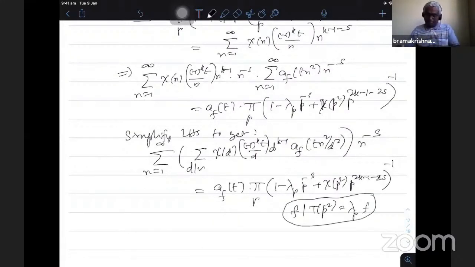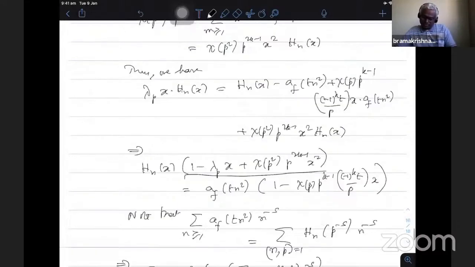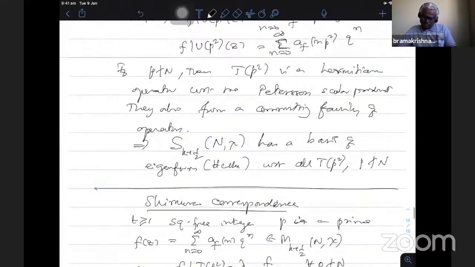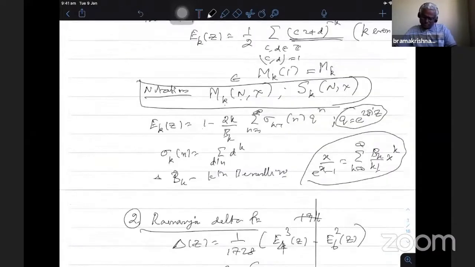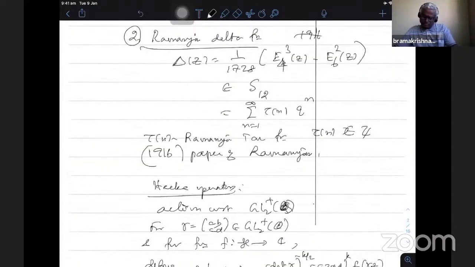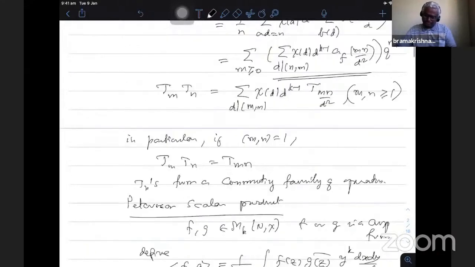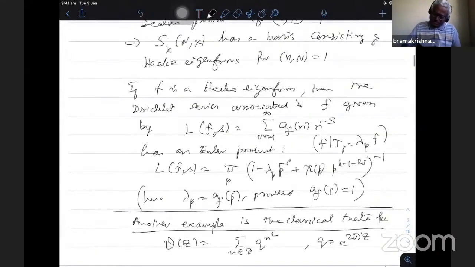Now in the morning session I just gave an indication of what the Euler product will be for a Hecke eigenform of integral weight when I consider the usual Dirichlet series. So let me go back to it, up to the Ramanujan introduction. Yes, here. Okay, so f is a Hecke form.